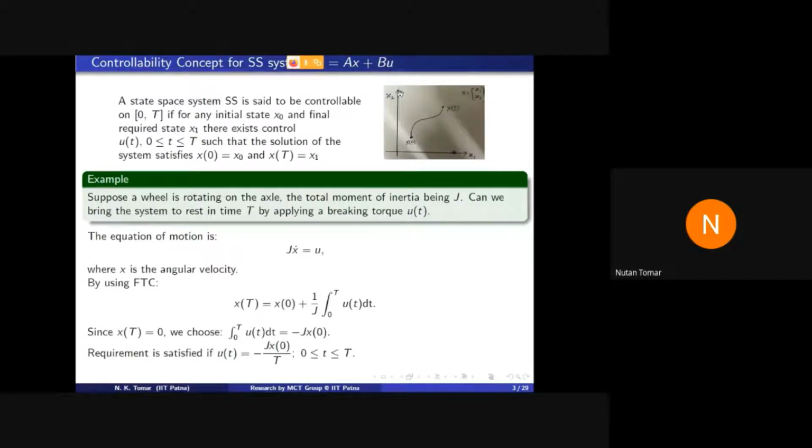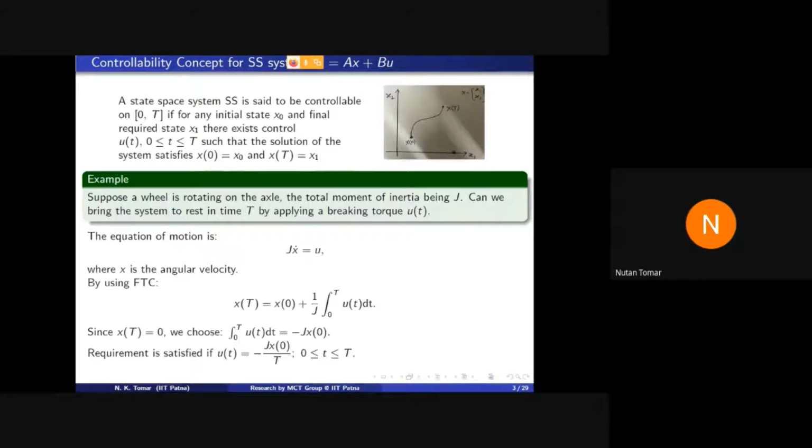So you can see if your A is 2 cross 2 and you plot this phase plane, you have to set a control U such that the trajectory starts from x0 and ends at x(T), and you must be able to find such U for any pair of x0 and x(T). Means you can steer your system in your Rn space from anywhere to anywhere. This concept is called controllability.